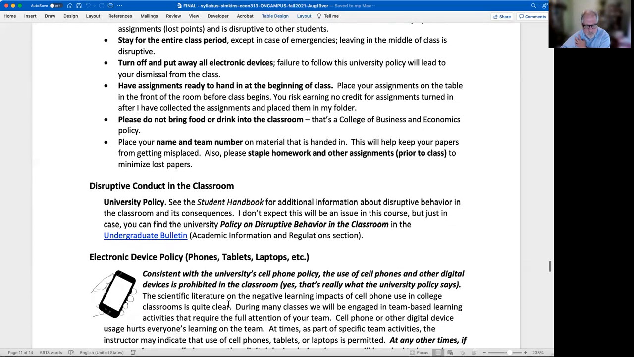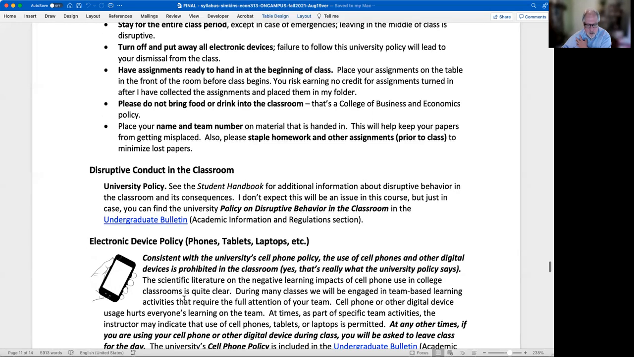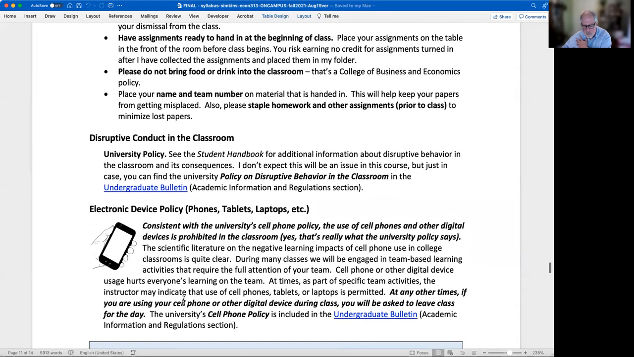In the same way with electronic device policy, we'll talk about that in class, from the in-class section as we go along. We'll see that here. There are times when using a laptop in particular would probably be just fine. And we'll talk about that, but it needs to not be abused, and that's the point, right? Because it really is disruptive.